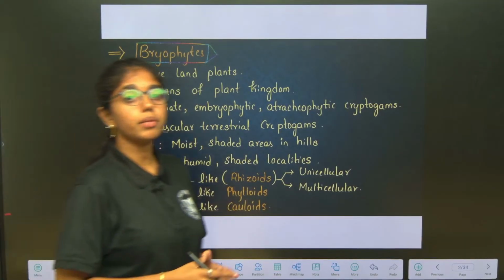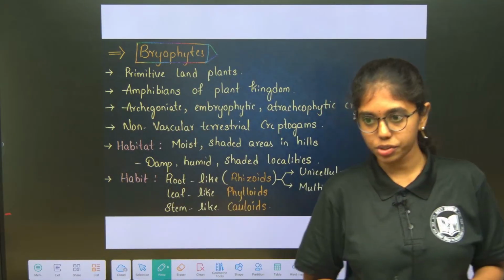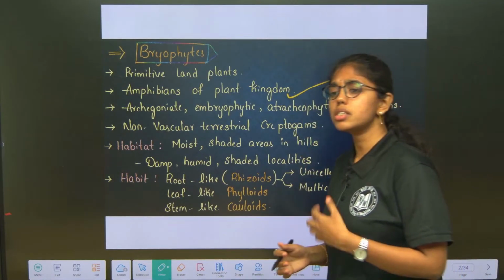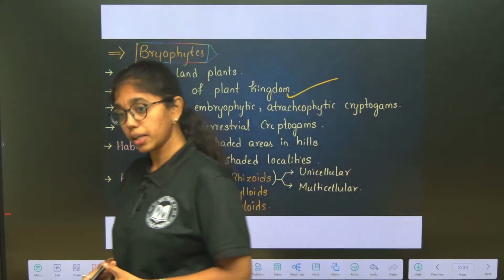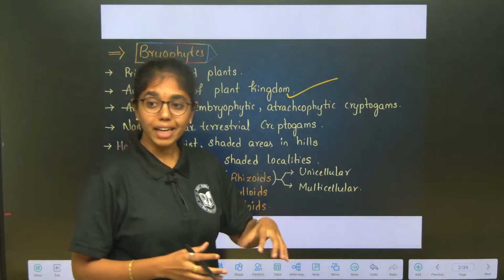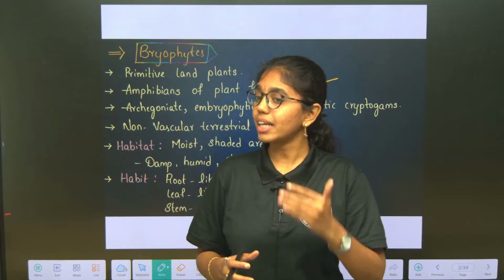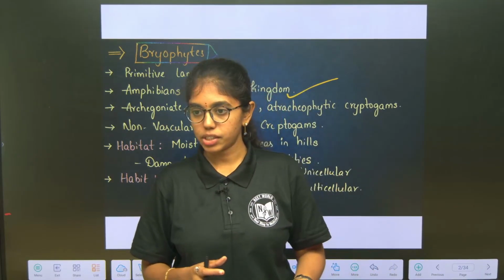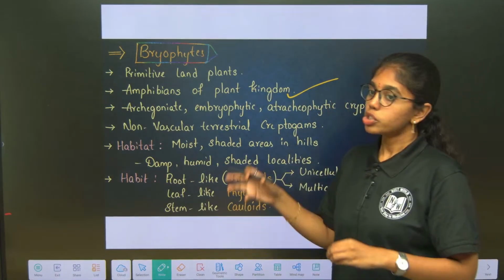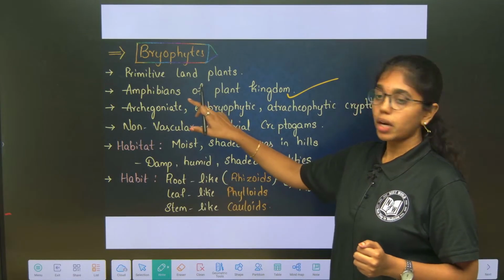Bryophytes are usually termed as what? Primitive land plants, because they are the first originated land plants, and they are said to be amphibians of the plant kingdom. What does this term mean? It means they live on the land, but for the mode of fertilization, antherozoids are released into the water. Water is required for fertilization. Antherozoids will swim across the water and reach the archegonium. So, for the process of fertilization, water is required. So, that is why it is called what, beta?